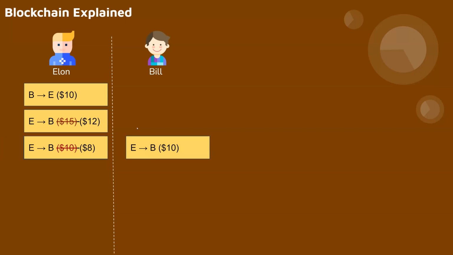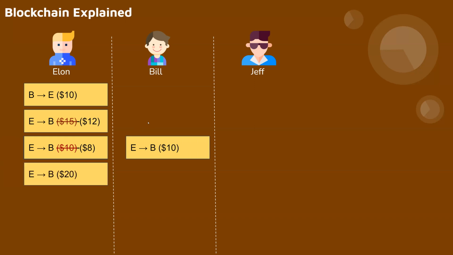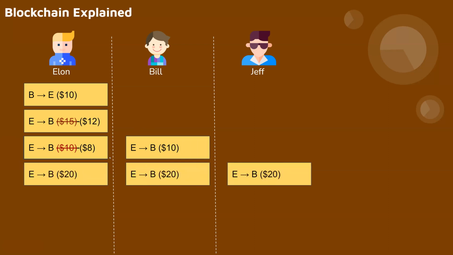And then they have another roommate coming in, Jeff. There is no connection to Jeff Bezos here. Now, Elon in the fourth week has to pay Bill $20, and because now it's a norm that everybody keeps their own records, both Bill and Jeff have the same record where Elon pays Bill $20. It matches, all is well.